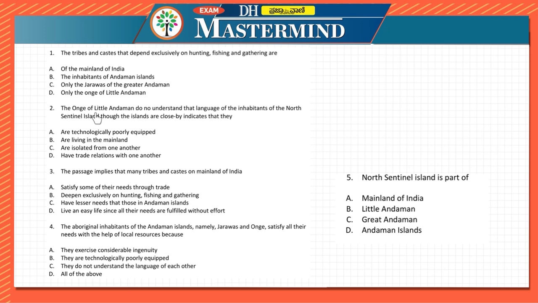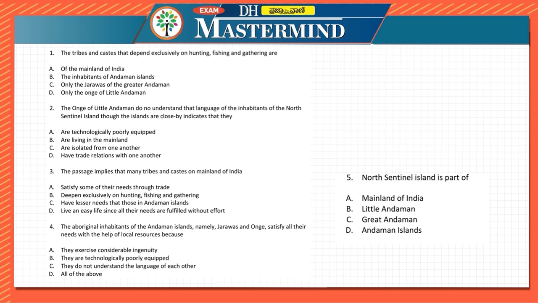Next: the Onge of Little Andaman do not understand the language of the inhabitants of North Sentinel Island, though the islands are close by, indicates that they are telling that the Onge tribes of the Little Andaman do not understand the language of North Sentinel Island, even though they are close by.